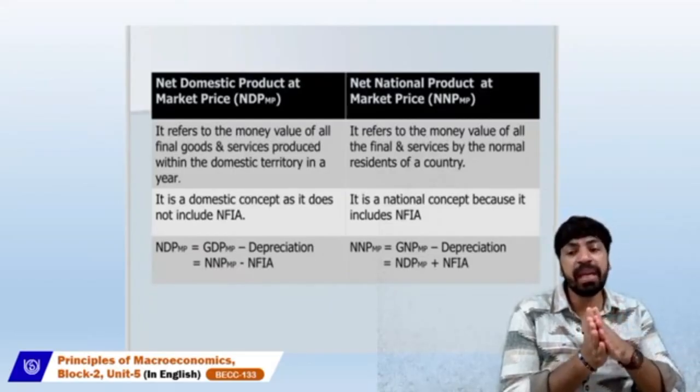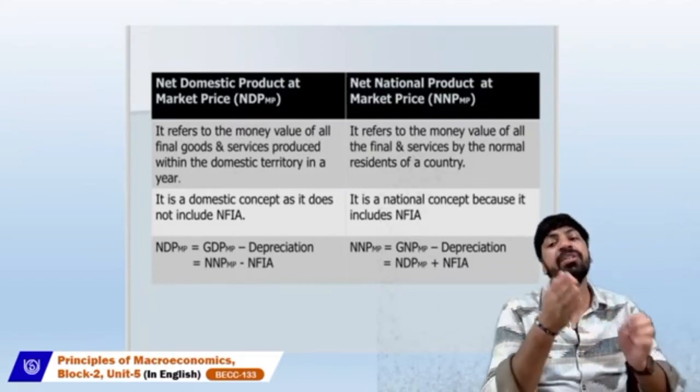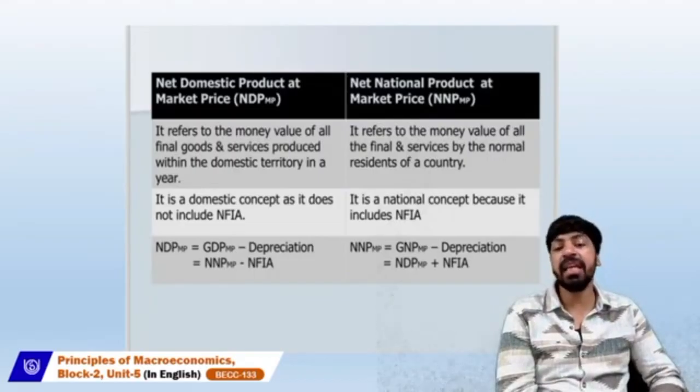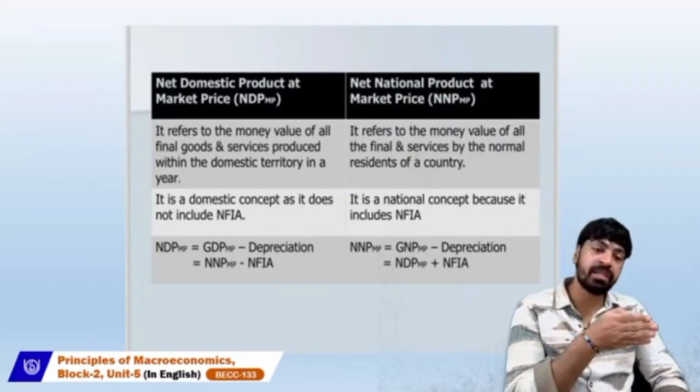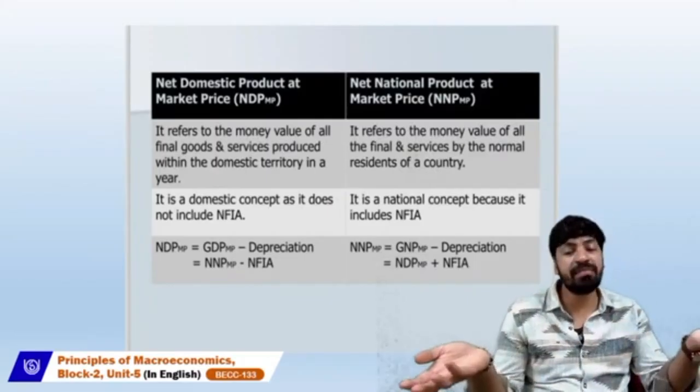If we are going from domestic to national, automatically we have to add net factor income from abroad. If we are going in reverse, from national to domestic, we have to deduct NFIA.